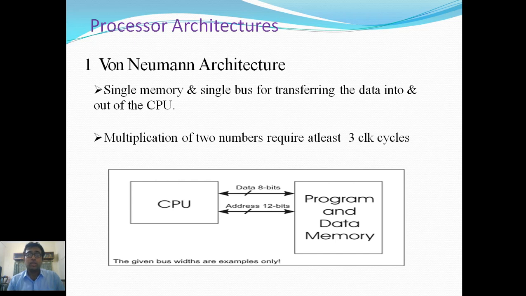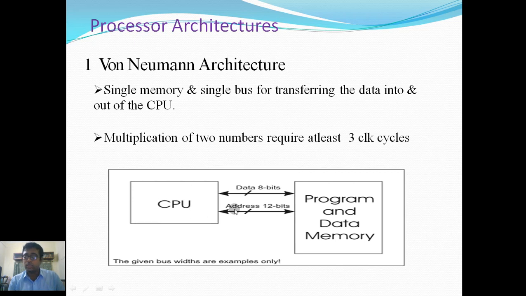In the von Neumann architecture, a single memory and a single bus are used for transferring data into and out of the CPU. As we can see in the picture, multiplication of two numbers requires at least 3 clock cycles. That's the important part. Now how it works is the most important factor here.